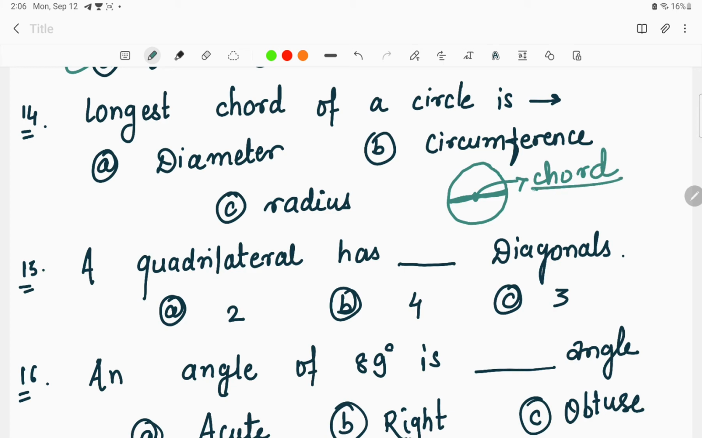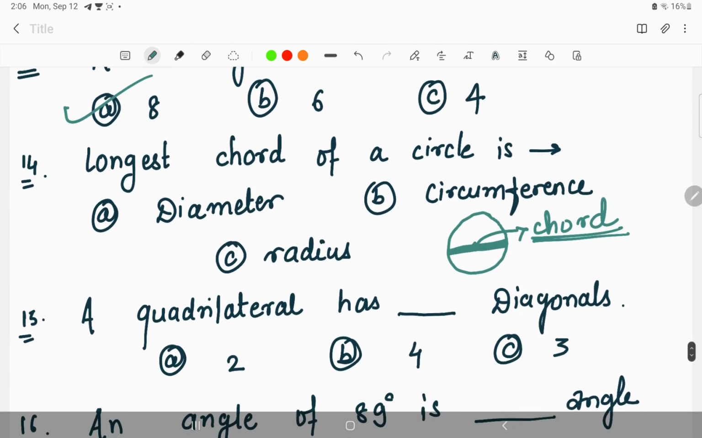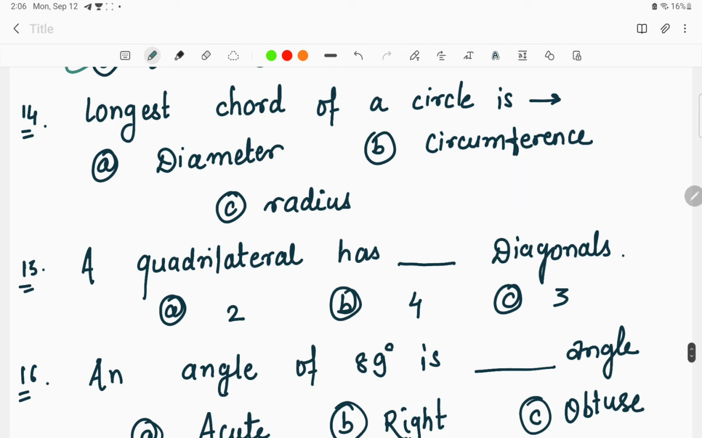So basically if we consider the chord, what we can find over here is a diameter. This is the diameter of a particular circle. This is representing the longest chord. If we go for the radius, this is the radius. This cannot be the longest chord. This is the longest chord, that is the diameter. That is, option A is the right answer to the question.